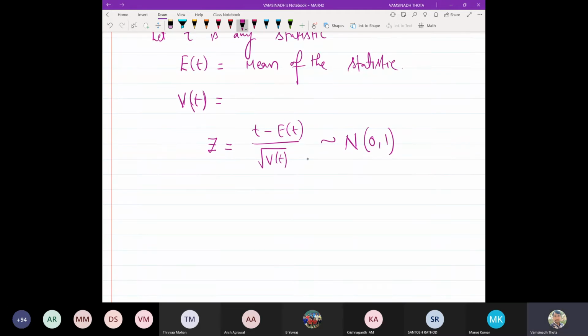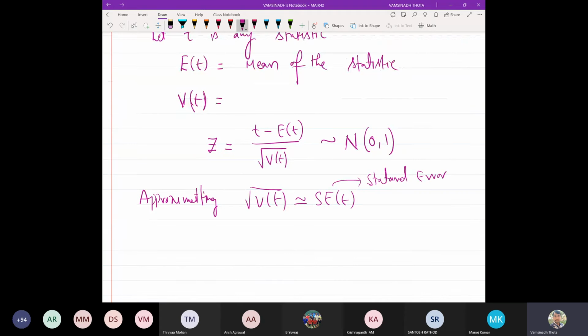Now it is about the variance. Sometimes what we are going to do, instead of the square root of the variance, it will be approximated, approximating the square root of the variance of the statistic with the SE of T. SE means here the standard error. So all these notions tomorrow we will see. What is the standard error in different cases? We will see tomorrow. Right now you just have an idea. But up to this one we have already seen in the central limit theorem, right?